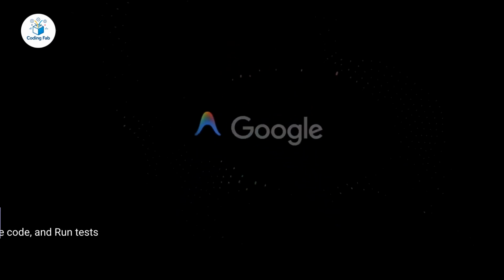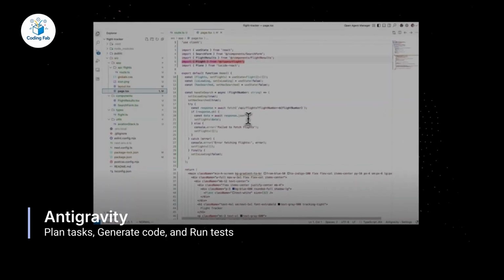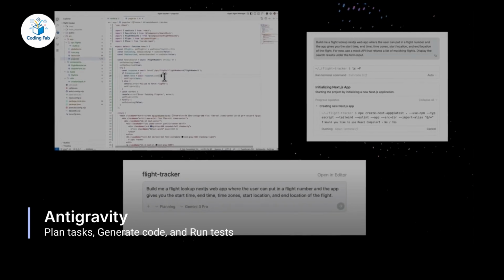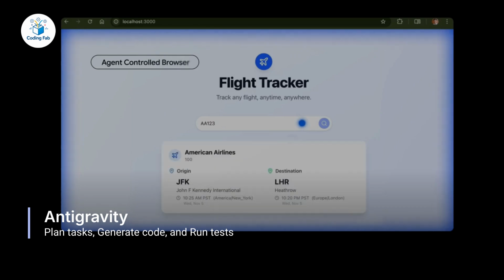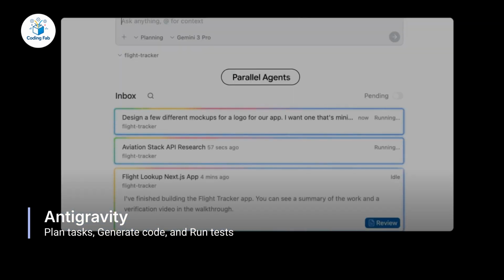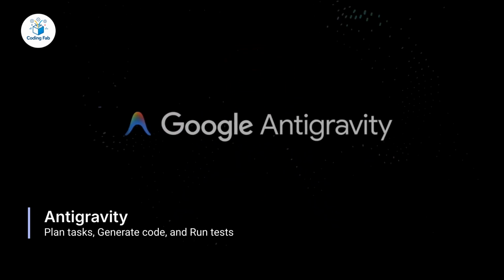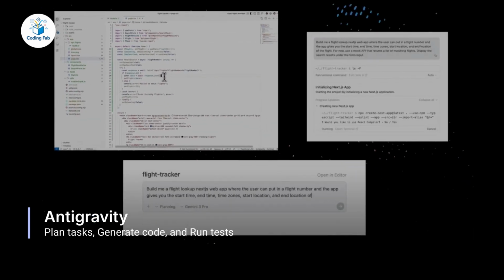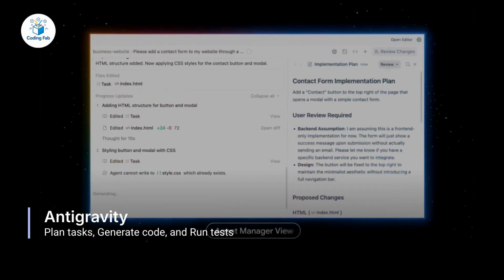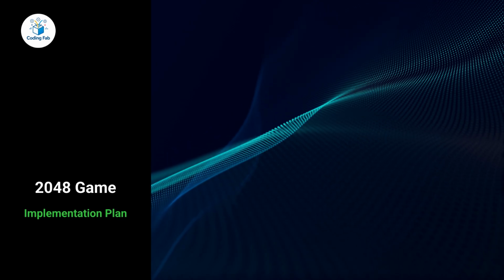It introduces autonomous agents that can plan tasks, generate code, run tests, and even interact with browsers. These agents can operate in parallel and produce verification artifacts: screenshots, recordings, reports, and implementation plans. Instead of checking everything manually, you review the artifacts and provide strategic feedback. Your role shifts from typing code to orchestrating intelligent systems. Let's see how this actually works in practice.